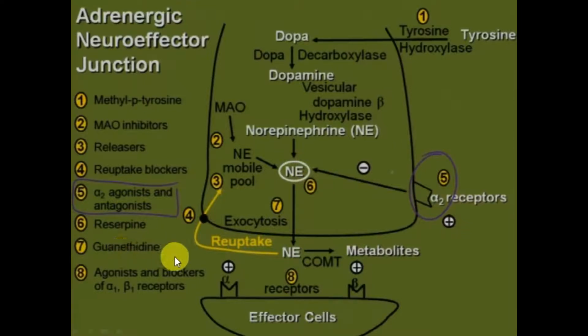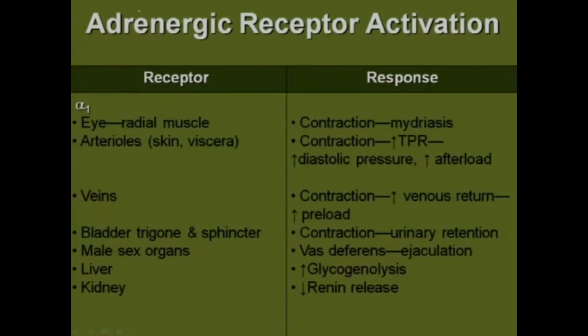Reserpine and guanethidine, we will also study these drugs. Agonists and blockers of alpha-1 and beta-1 receptors will directly act on alpha and beta receptors, while all the other classes will act indirectly. Now we will see where these receptors are present, like alpha-1, alpha-2, beta-1 and beta-2, and how these receptors act.